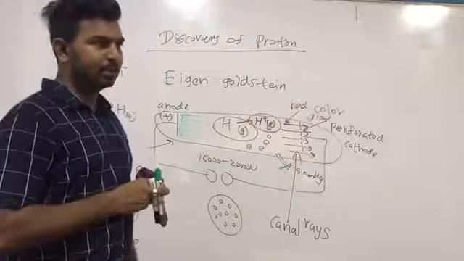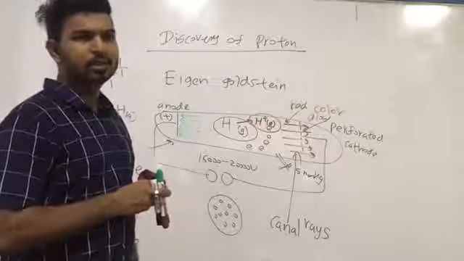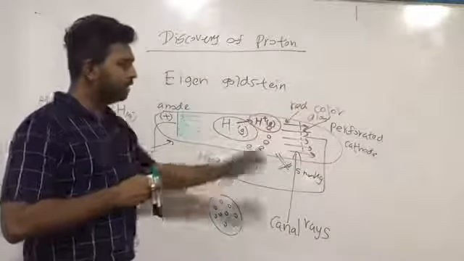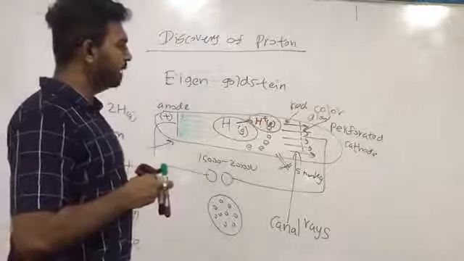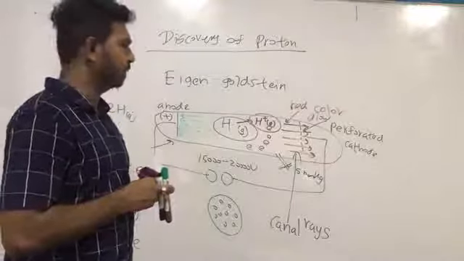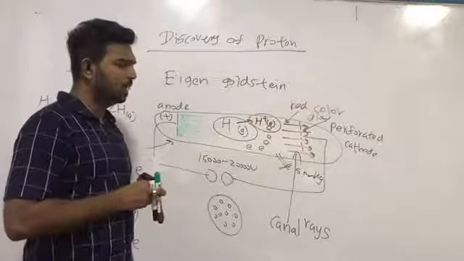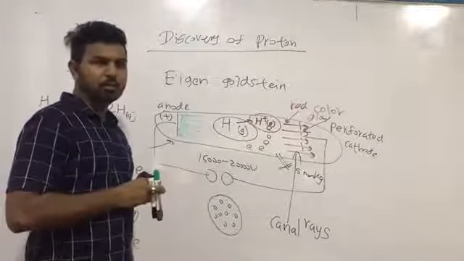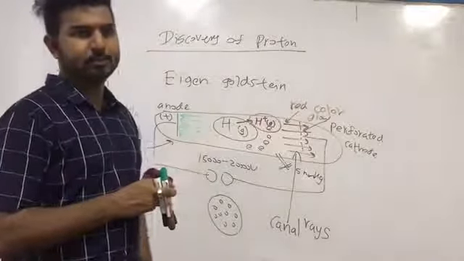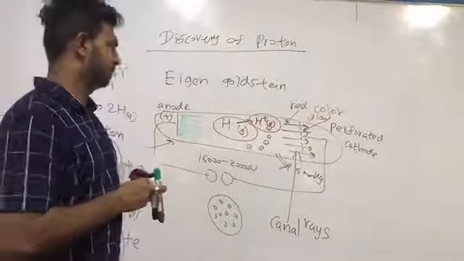Since these rays were traveled towards the cathode, these were named as canal rays or positive rays.